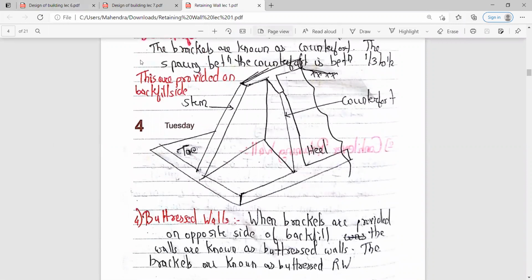Yes, is anyone having any doubts in the theory part? If you are having any doubts, you can ask. Otherwise, we'll proceed to the designing part of the cantilever retaining wall. We'll start with the sums.